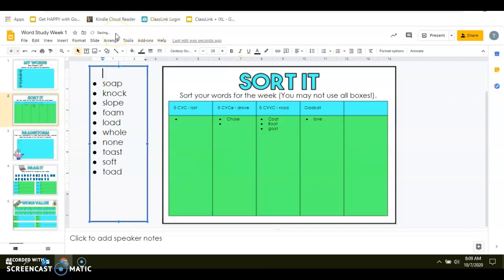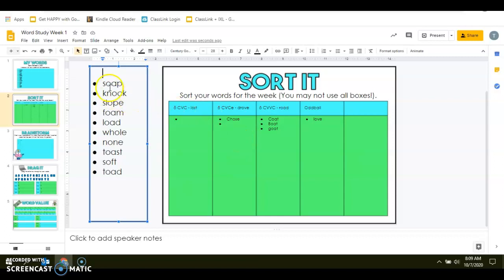And I'll clear that out. Our next word is soap. Soap. With the word soap, I hear that O. Oh, that's making a long O sound. Because it is making a long O sound, more than likely I'm dealing with the second or third headings.